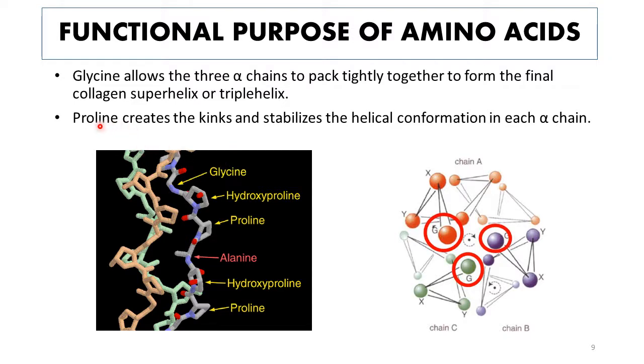And what is the significance of proline in the alpha polypeptide chains of collagen? Proline creates kinks or bends in the structure of these polypeptide chains, and because of these bends or kinks, the helical conformation of alpha polypeptide chains is stabilized.